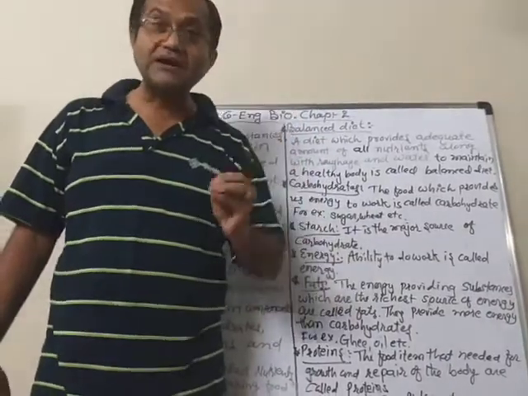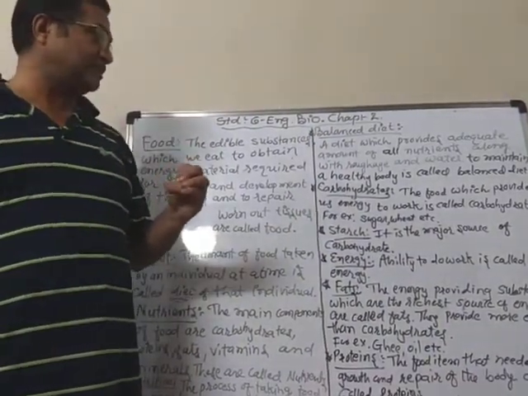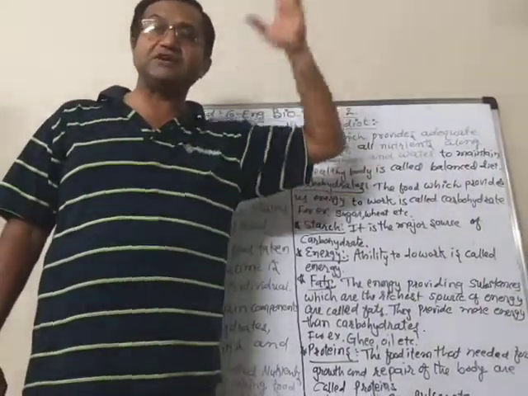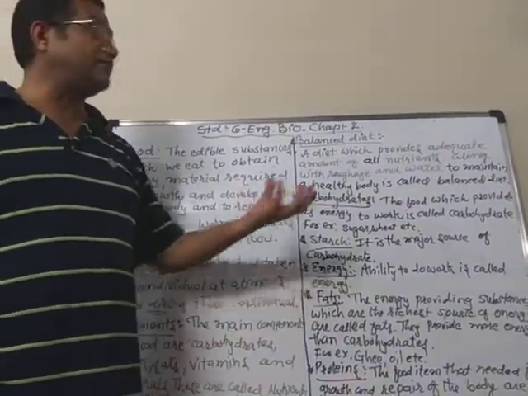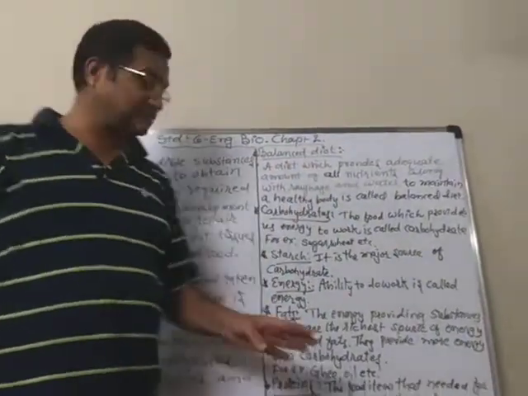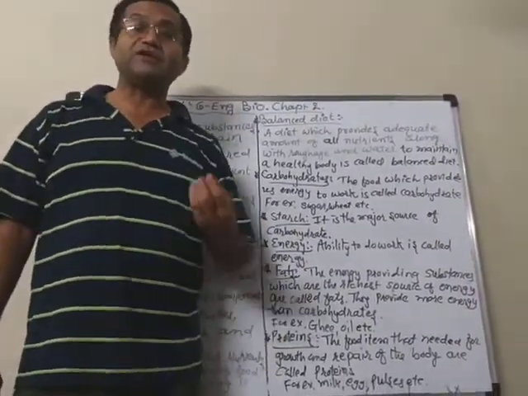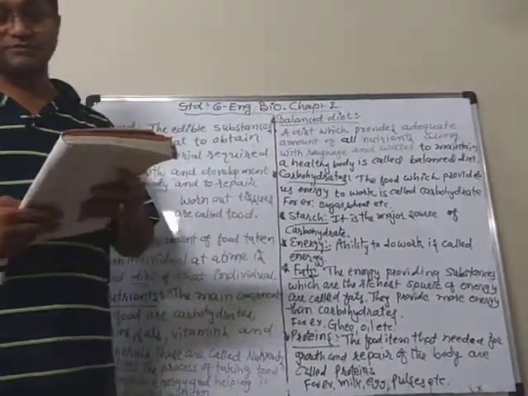And we must eat a balanced diet, because if we don't, then in the higher standards you will learn that some diseases are also caused if we don't eat a balanced diet. It means some of these nutrients are less in our body, and we can get different types of diseases.